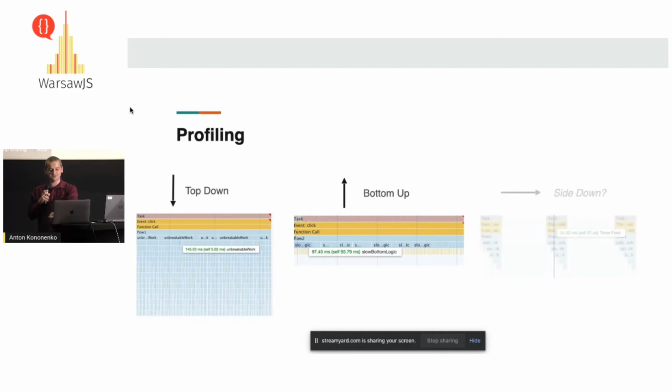And I'd like to outline something. Again, that's my personal one. I called it side down. Why do I talk about this? JavaScript is asynchronous, right? And quite often we have a complex operation which may require some setTimeout or requestAnimationFrame or whatever. And actually, it doesn't look like this.